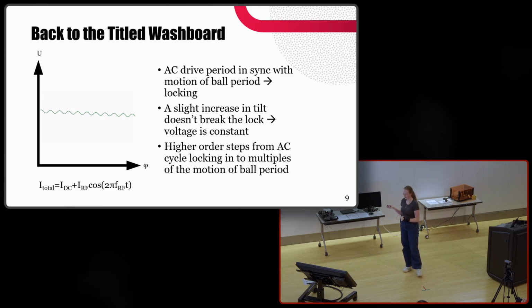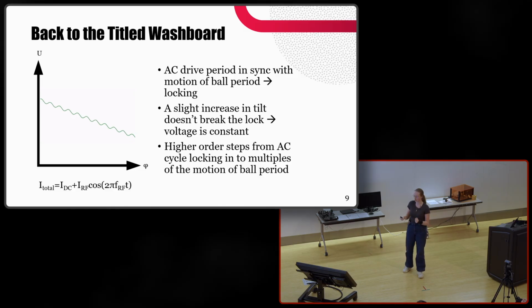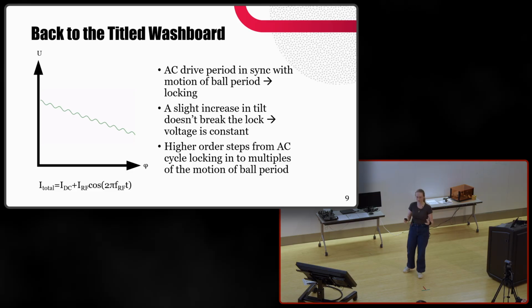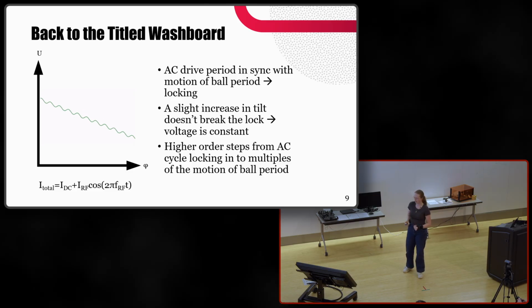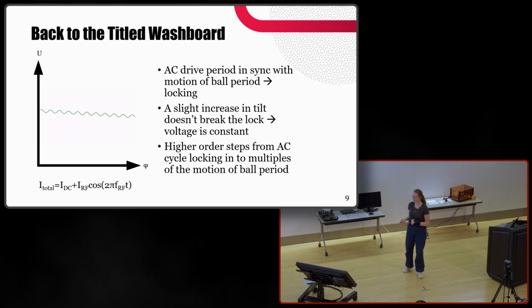And the higher order steps come from locking to higher order periods, so the motion of the ball through 2 wells or 3 wells within that period of the AC drive. So this leads to these different ranges of voltage steps.